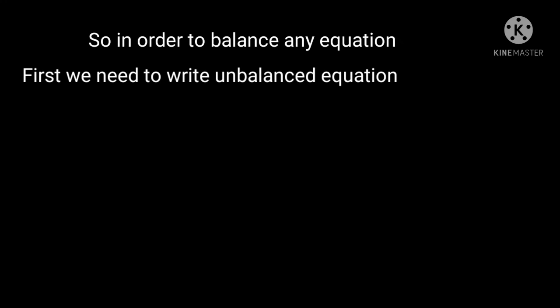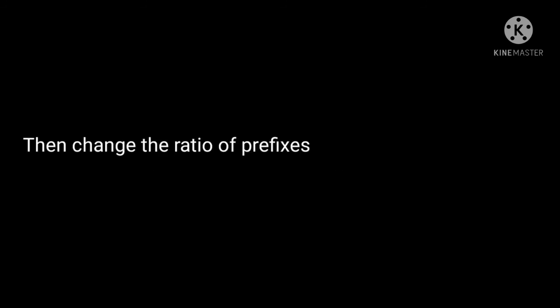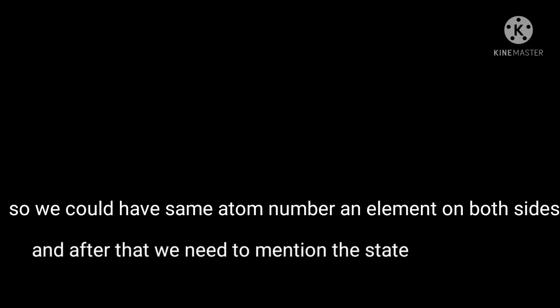In an equation, first we need to write the unbalanced chemical equation, and then we need to balance the elements in such a way that on both the product side and the reactant side there are the same numbers of atoms of each element. Then we change the ratio or the numbers of participating compounds in such a way that for all the elements there are the same numbers of atoms on the product and the reactant sides. It's all about balancing chemical equations.